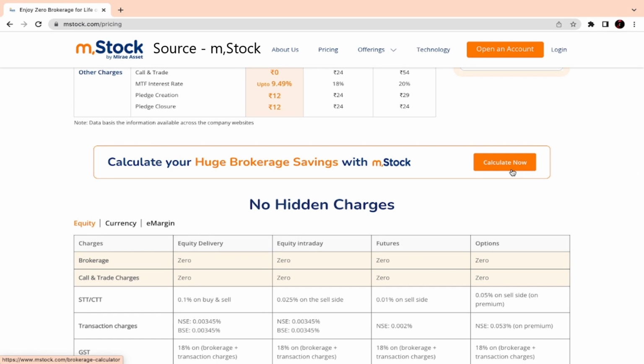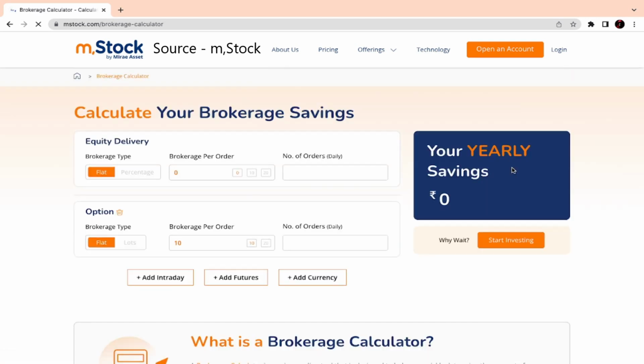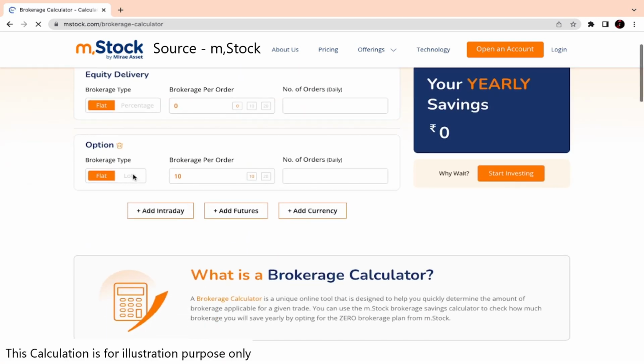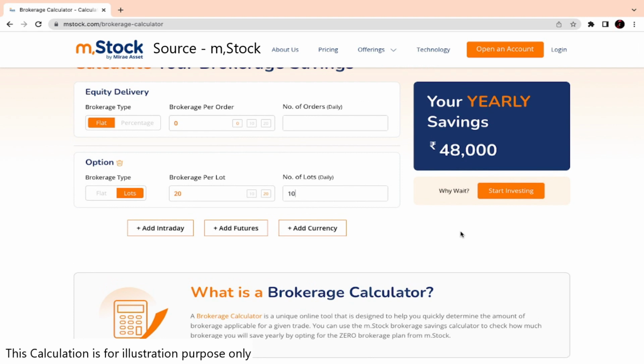And we'll calculate how much saving you can make. People normally forget what saving they make. So right now, I'll calculate on options. If you're going with a 10 lot size, or maybe it depends upon how much lot size, I'm taking an average buy and sell. If you're taking only 10 lots, this is the yearly brokerage amount which you pay to the broker, and this is the saving.